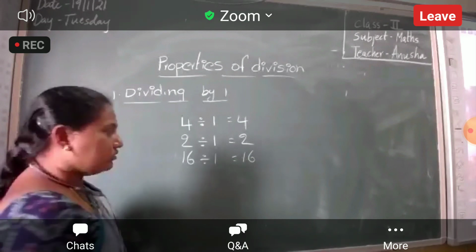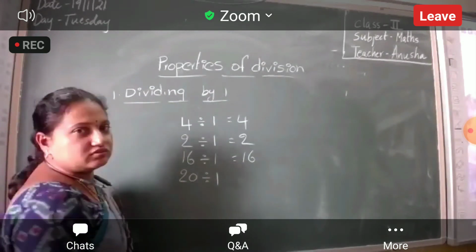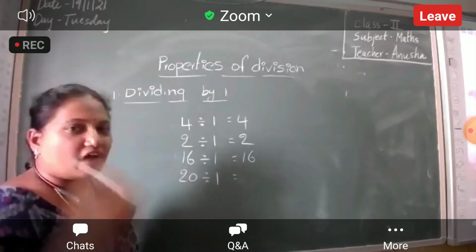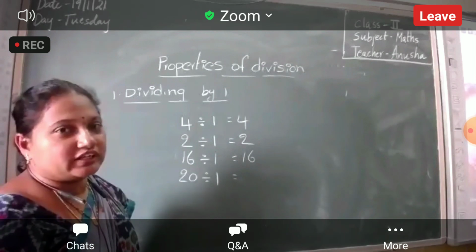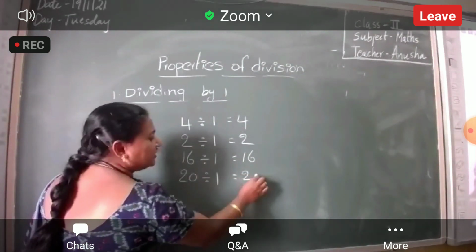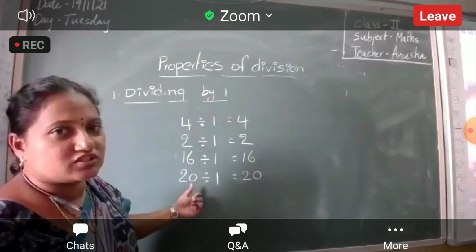Okay. Now, 20 divided by 1. What is your share here? You are only one kid. You have to eat, either it takes 2 days, 4 days, 5 days. So what is your share? 20. Chocolate means you can eat in 1 day. But fruit, not possible, na?